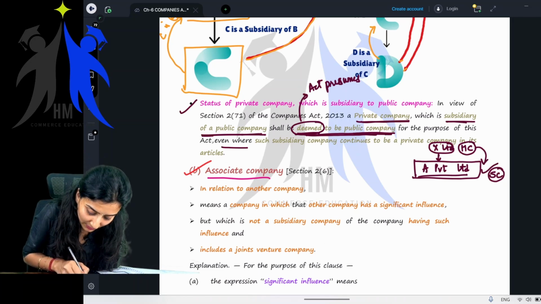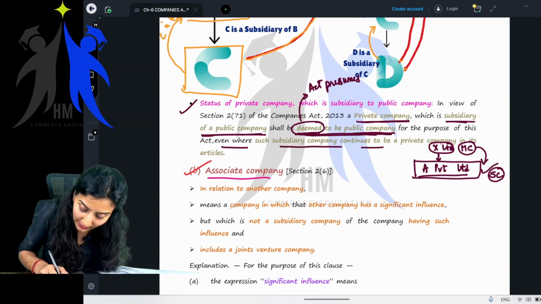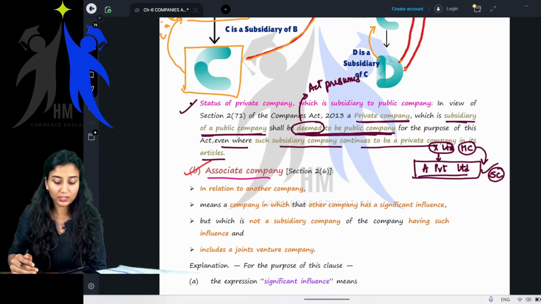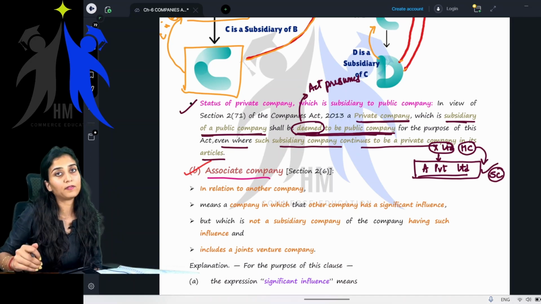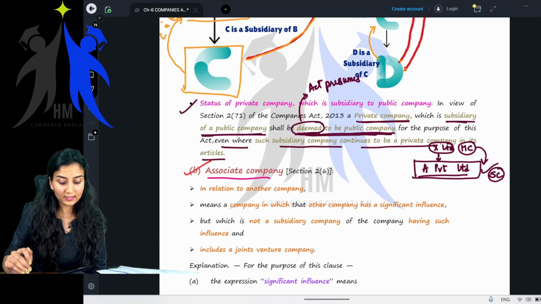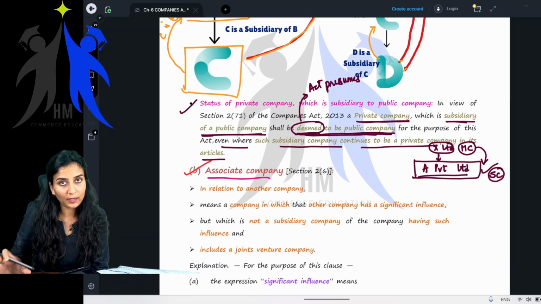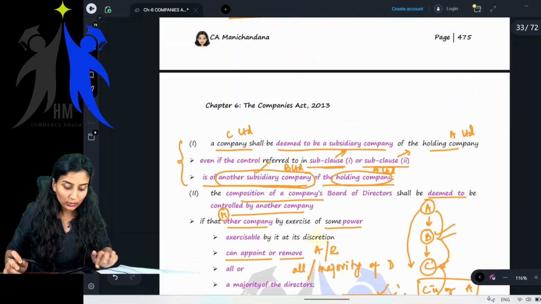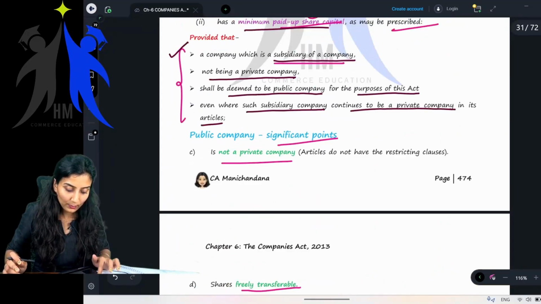Getting it? Even where such subsidiary company continues to be a private company in its articles. So even in its articles of association, if it is still a private company, for the purposes of this act that particular private company will be treated as a public company. Okay, clear? So you can go and read this now. It will be more clear.